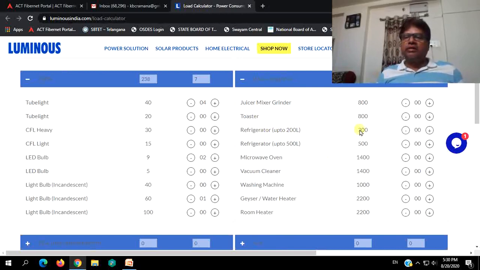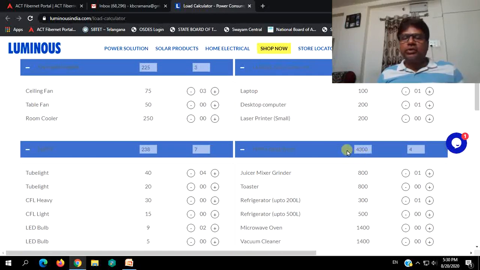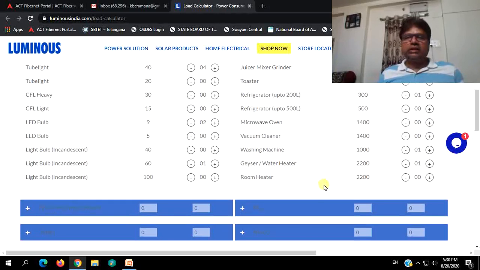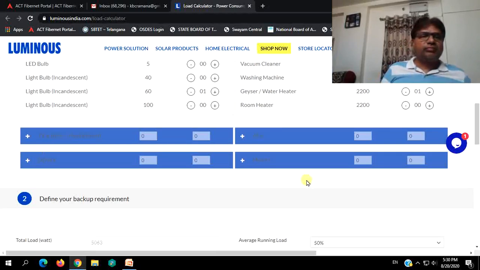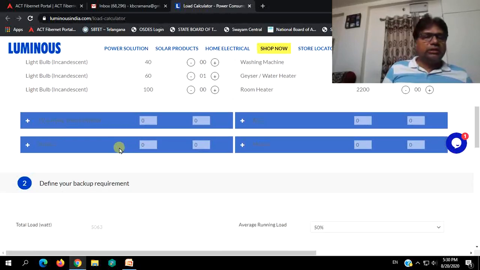Juicer, mixer, grinder for a household, and you have one refrigerator up to 200 L, one 300 watt, washing machine 1000, and 2200 watts one. So totally put together this load may be 4300 watts. And there are some more things which you can add.